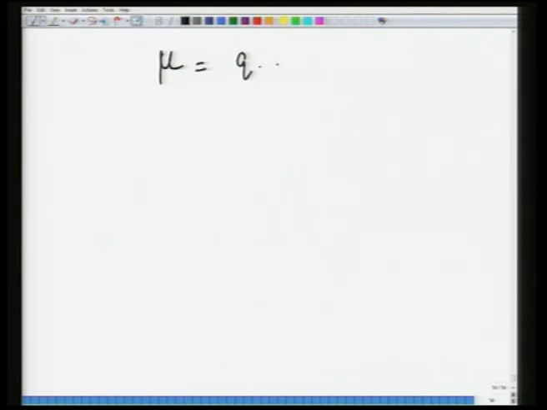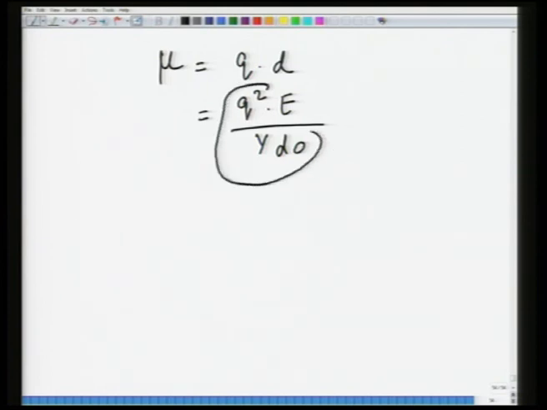Mu you know is q d, which is the dipole moment, and this is q squared E divided by Y d0. This particular term without E becomes alpha ionic, or alpha_I.